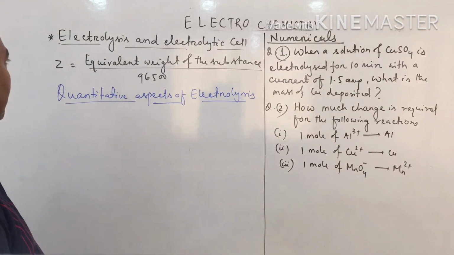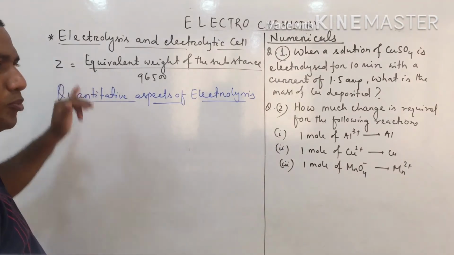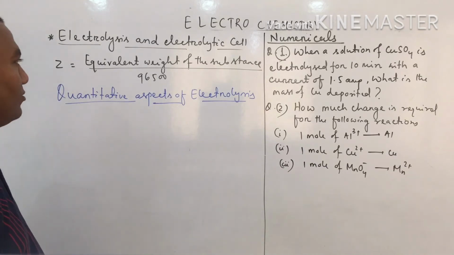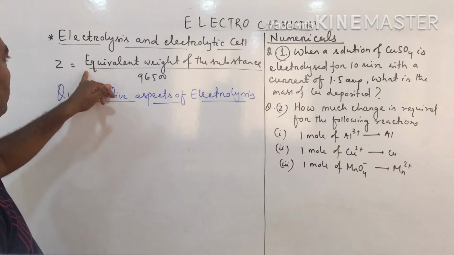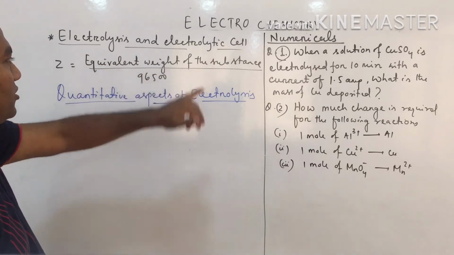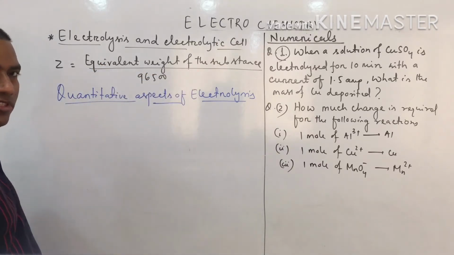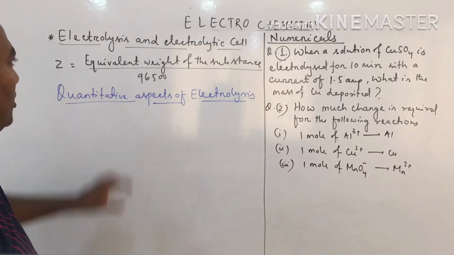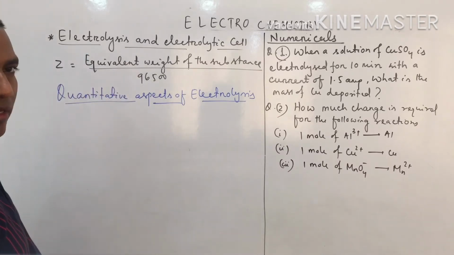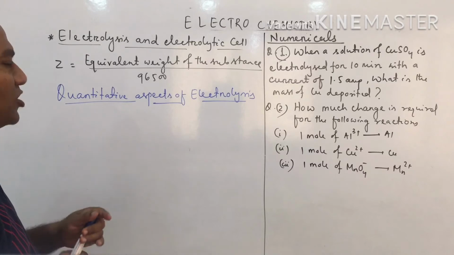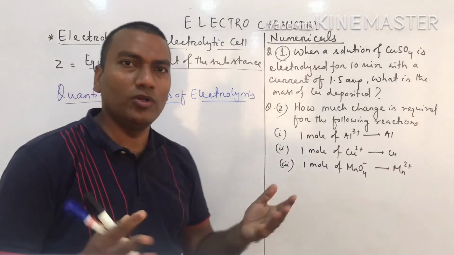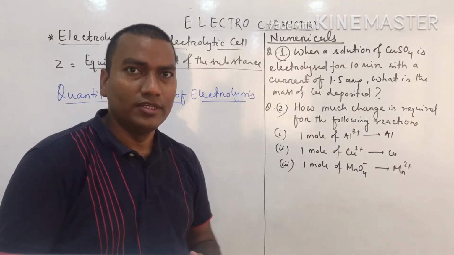Next, what is the formula of Z? Sir, how can we calculate Z, the electrochemical equivalent? So Z equals the equivalent weight of the substance divided by 96,500. If you use this formula, you can calculate. Otherwise, suppose we forget what Z is,